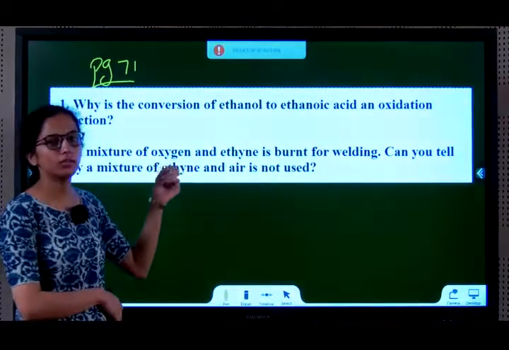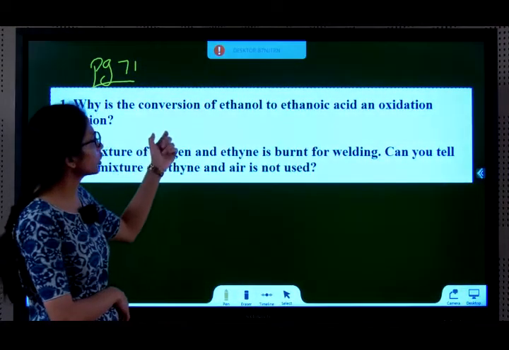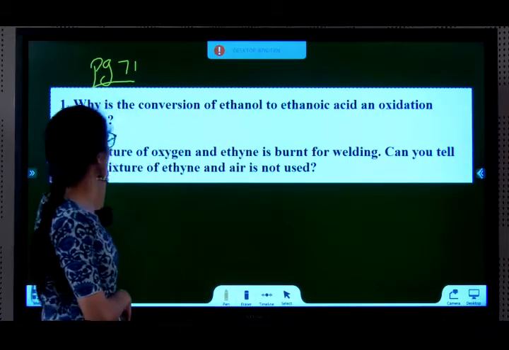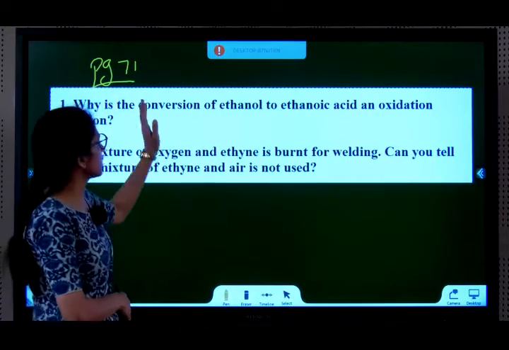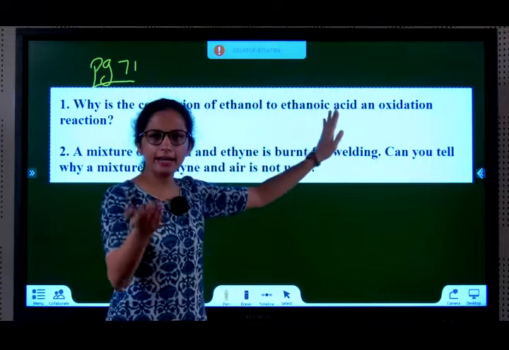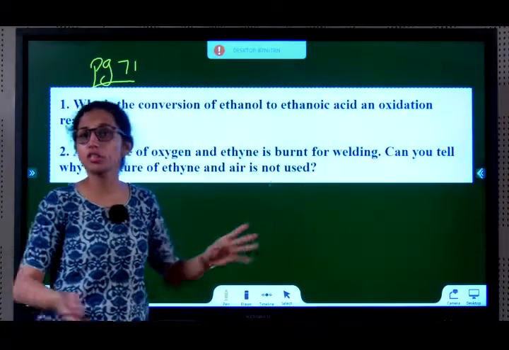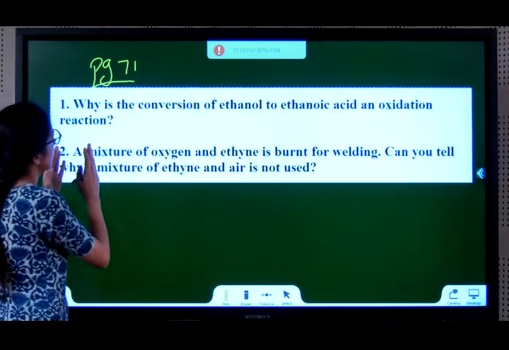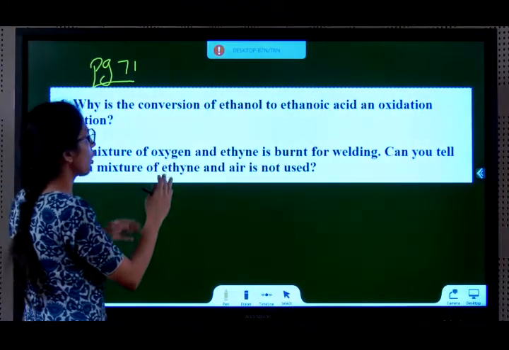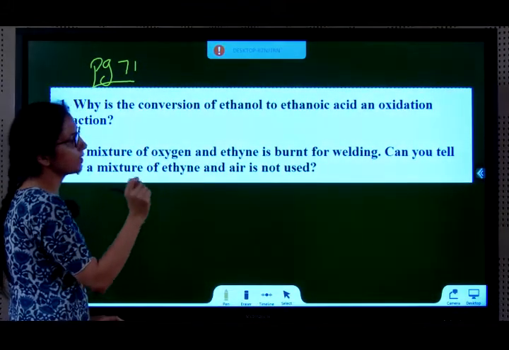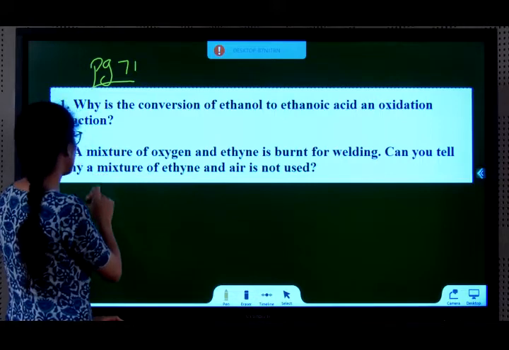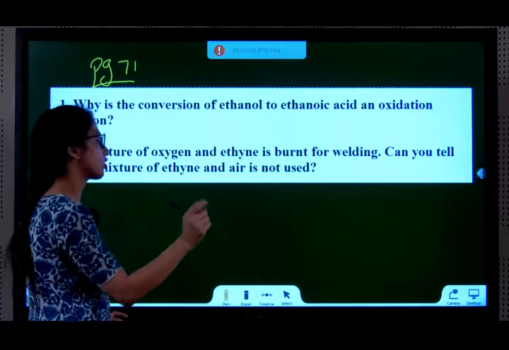Page 71, question 1. Why is the conversion of ethanol to ethanoic acid an oxidation reaction? Because in ethanol to ethanoic acid, there is addition of oxygen. Addition of oxygen is oxidation reaction. Second question, a mixture of oxygen and ethyne is burnt for welding. Can you tell why a mixture of ethyne and air is not used?